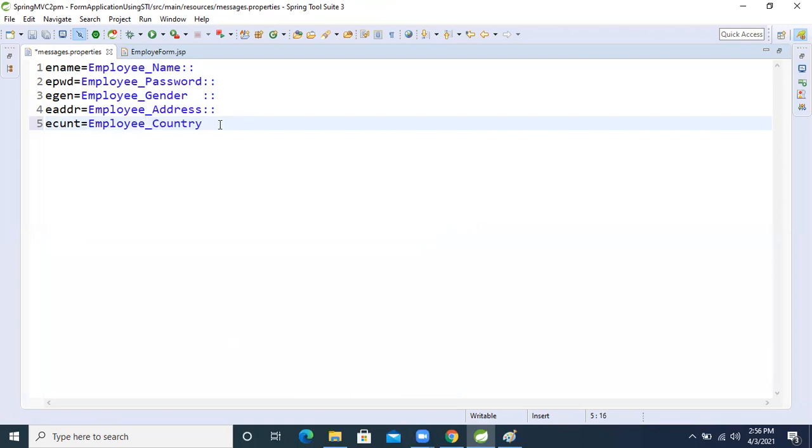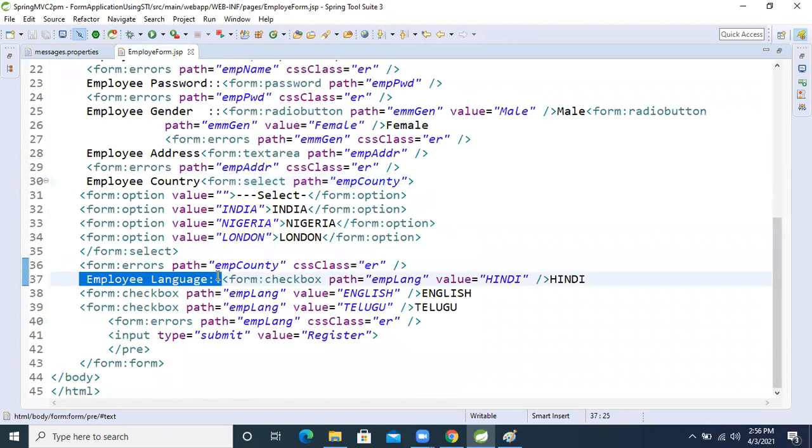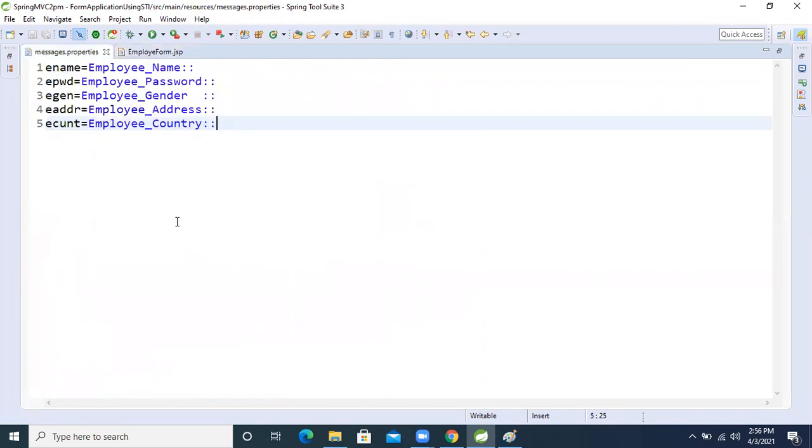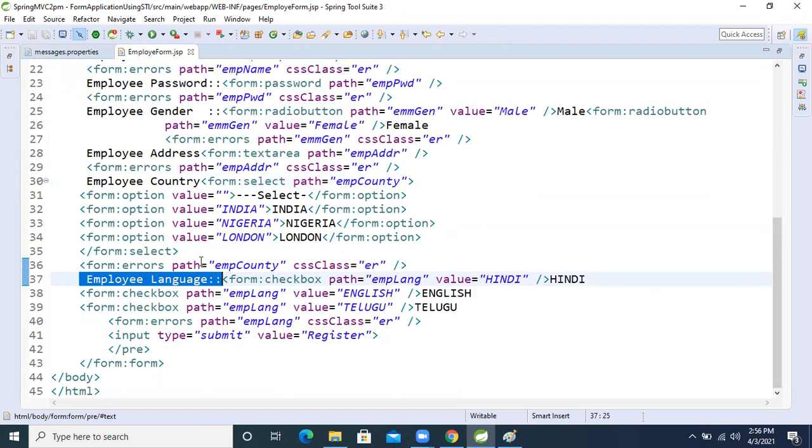Now another one is employee language, right? Copy this one. For that I'm giving ELANG, employee language. Okay, everything is fine.